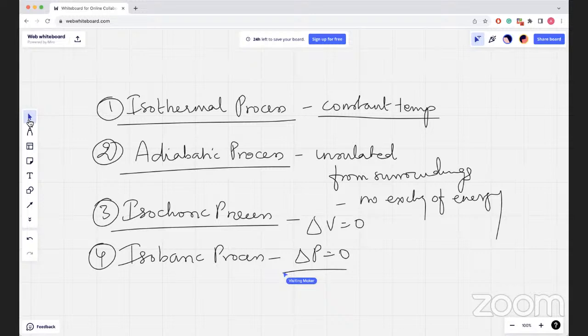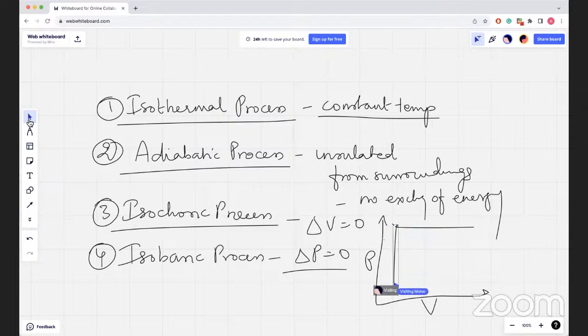The four processes can be represented in a graph as follows. If you plot a graph of pressure versus volume, you can clearly see that an isobaric process will be parallel to the x-axis. An isochoric process will be parallel to the y-axis.